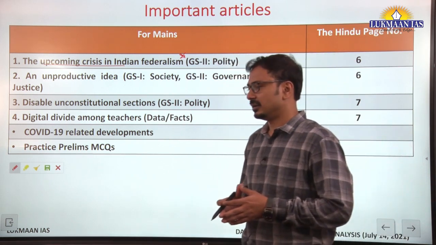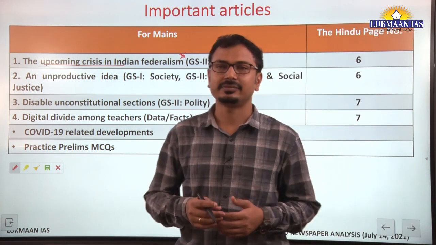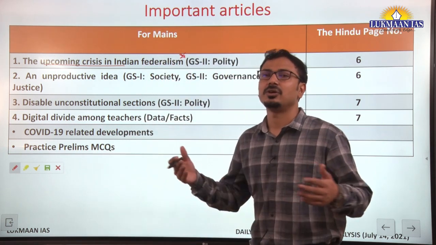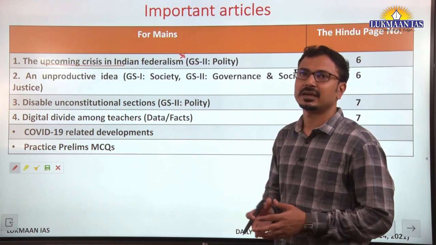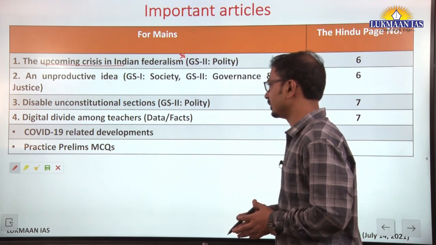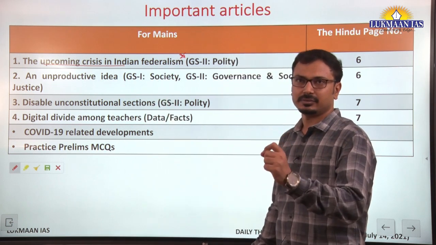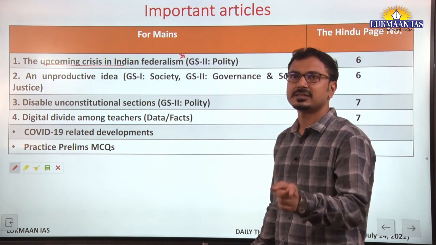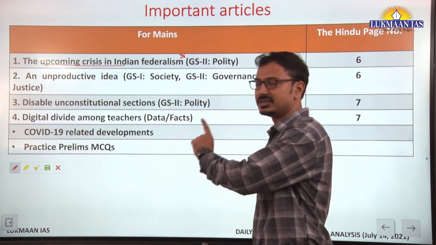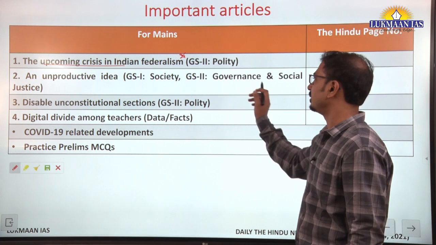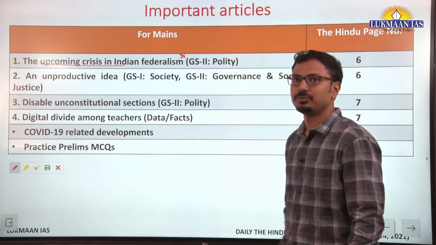Along with that, the analysis is done here on how it is not productive. These measures are not productive and there are other methods that are required to be undertaken. GS1 paper, society, there the population, demography, all the aspects are related to the society part of GS1 paper. Along with that, social justice and governance part, policy measures, GS2 paper.